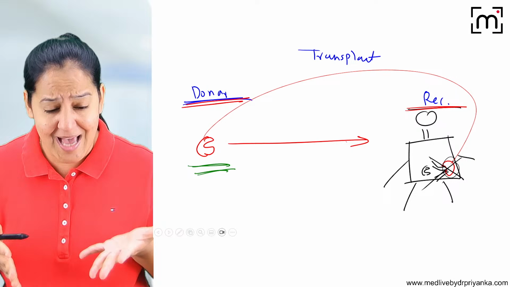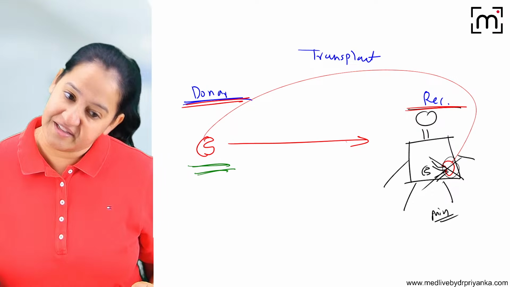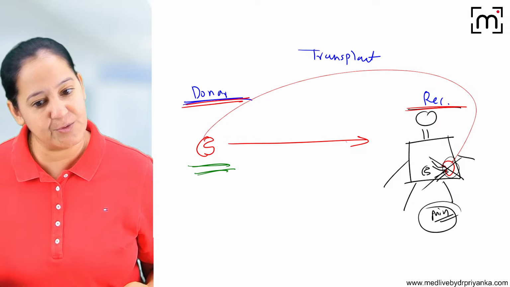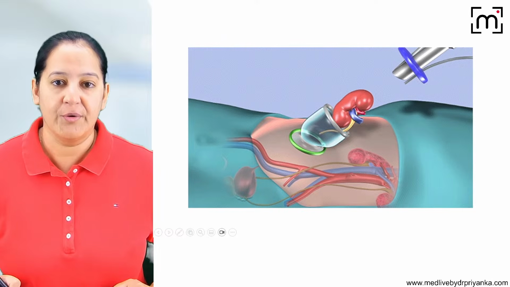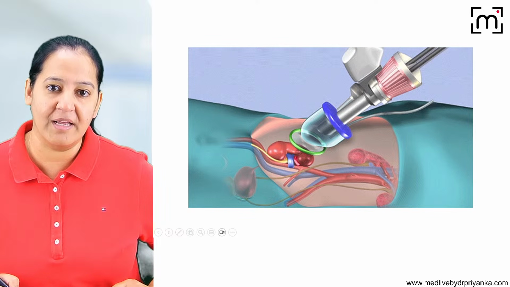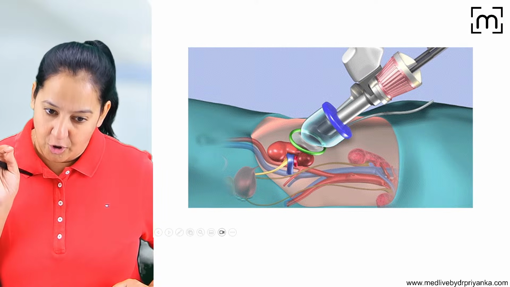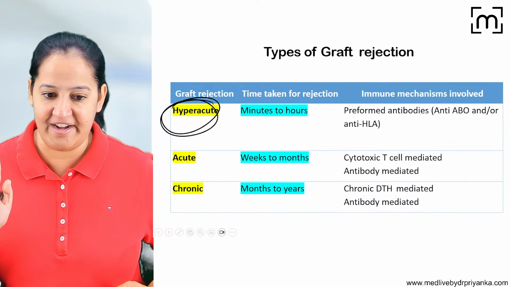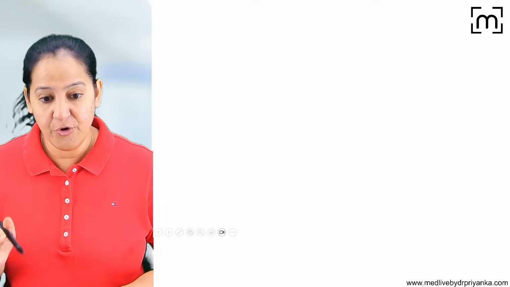See, ma'am, it's this fast. Within a few minutes, it's rejected, before you have sutured. Sometimes it is as fast as within minutes. And this type of rejection is known as hyperacute rejection. You can see, as soon as we implant the kidney and attach it with the renal artery and renal vein, it got congested, it failed, it got rejected. So within a few minutes it can occur.